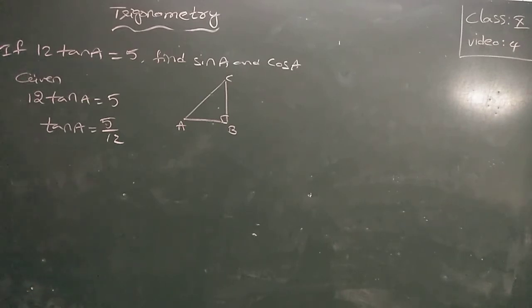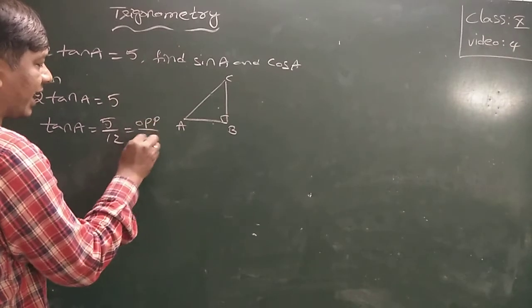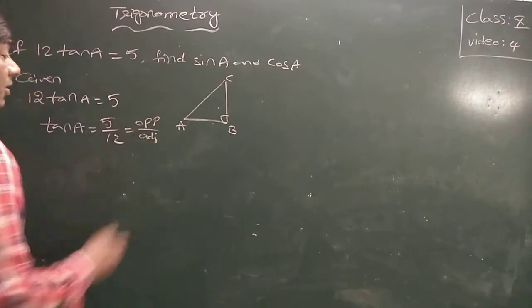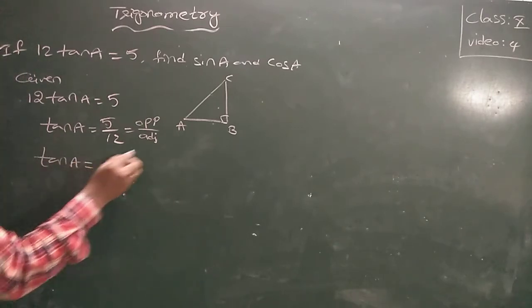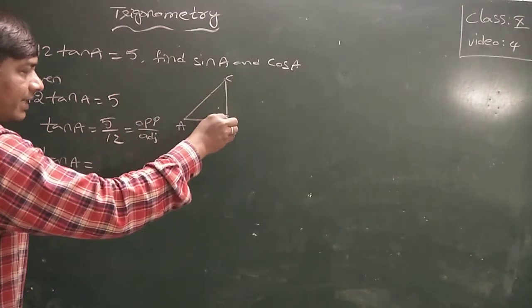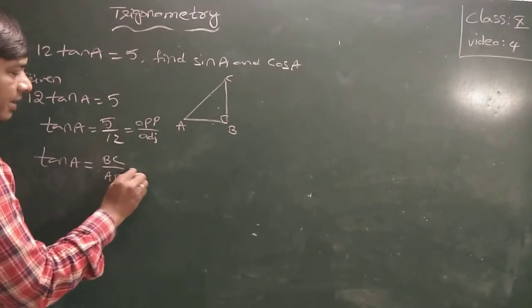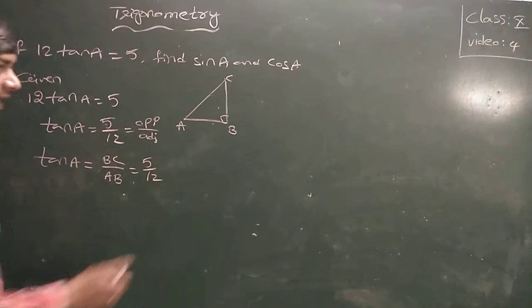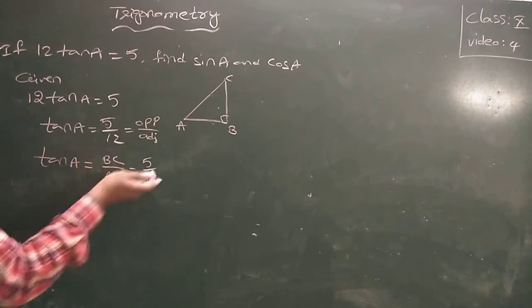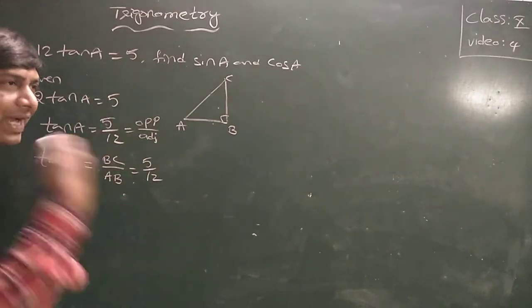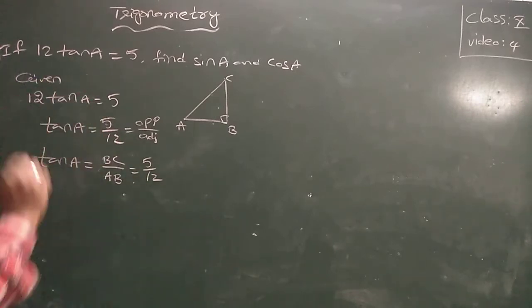And this is the opposite side to the adjacent side of A. What is the opposite side here? Tan A is equal to opposite side BC by AB, which is equal to 5 by 12. Now the ratios you are going to convert into values. When you convert into values, you need to multiply by some constant value.